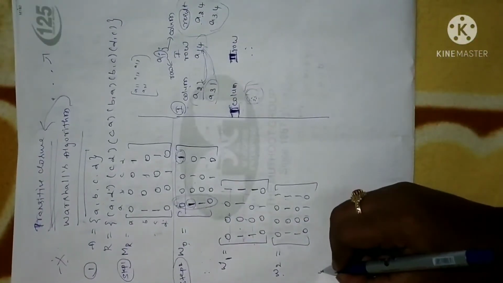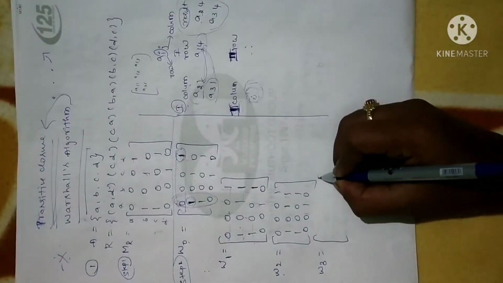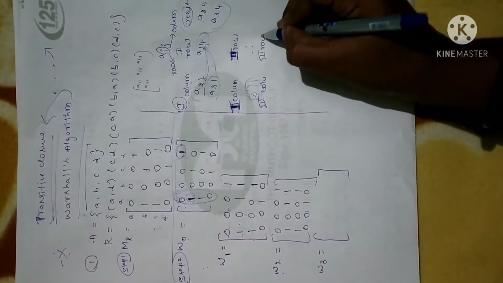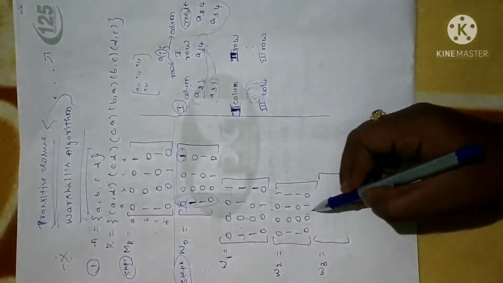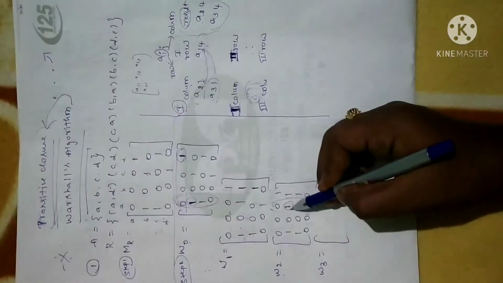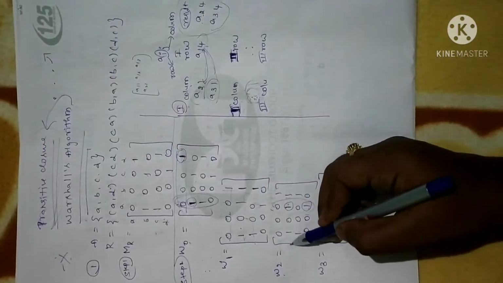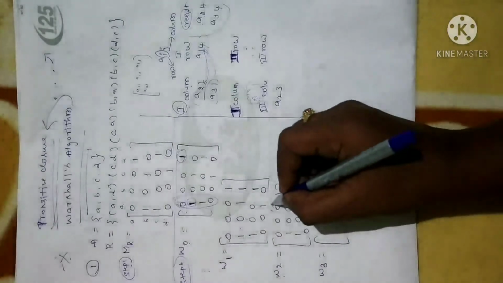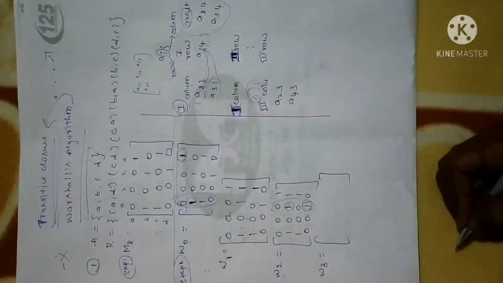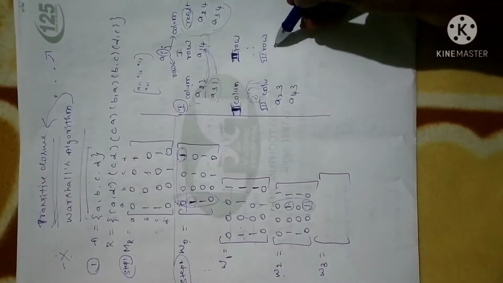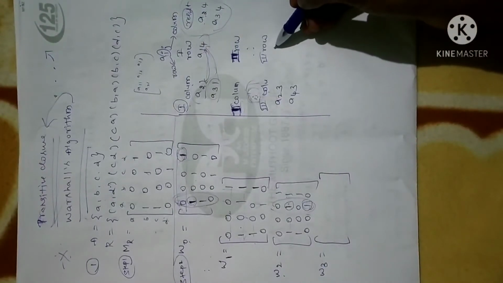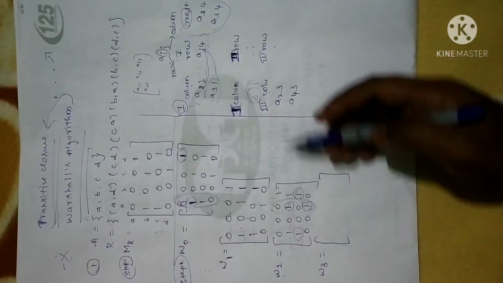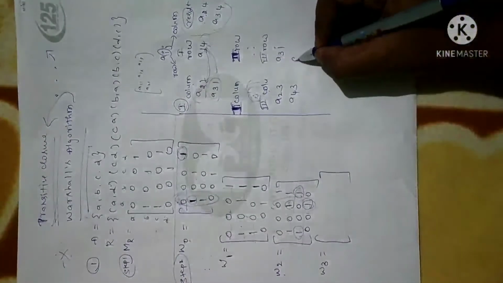Now we have to continue the same. W3. For W3, first write the third column and third row positions where you have 1. Look at the third column. Here the positions are A second row third column, so A23, and A fourth row third column, so A43. So you have obtained the third column elements. Now you can talk about the third row. Go to the third row: first row, second row, third row. Note these positions, in the sense A31, A34.